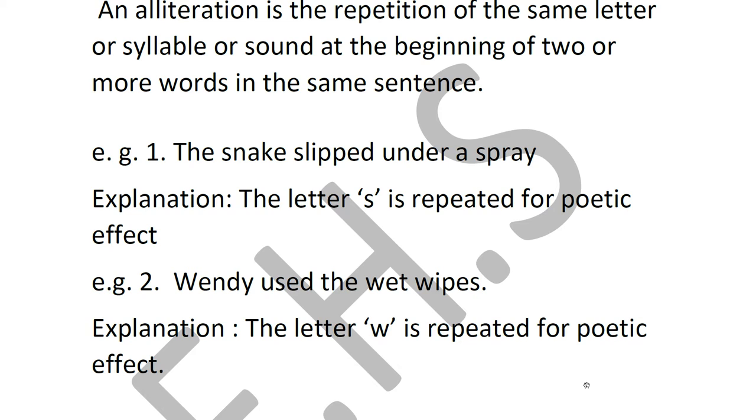All the articles, a, the, and, are not counted as alliteration even though they are repeated. Clear? So mostly two letter words and one letter words are not counted as alliteration even though they may be repeated in the sentence.